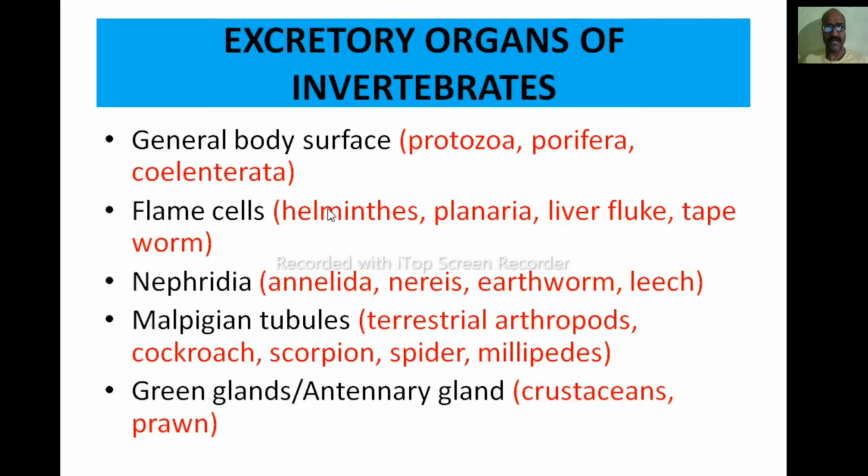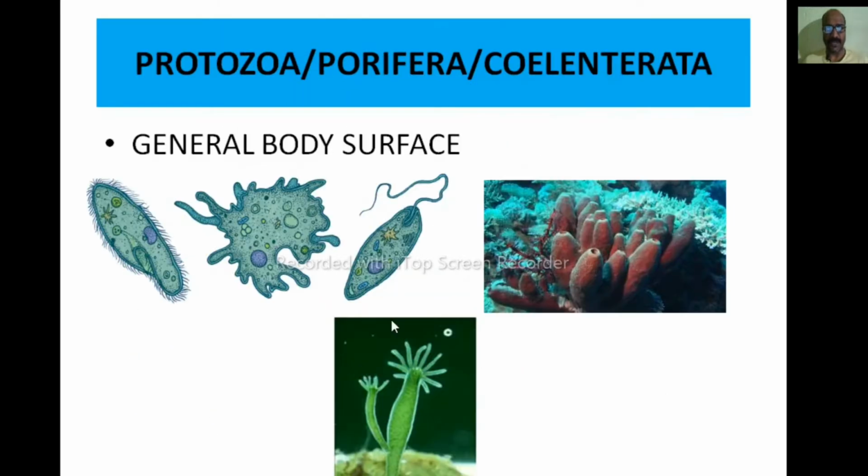In the case of helminthes, the important excretory organ is the flame cells. Like in annelids, the excretory organ is the nephridia. Malpighian tubules are also found in invertebrates like terrestrial arthropods. Green glands, or the antennary glands, are also excretory organs of crustaceans, for example, prawn.